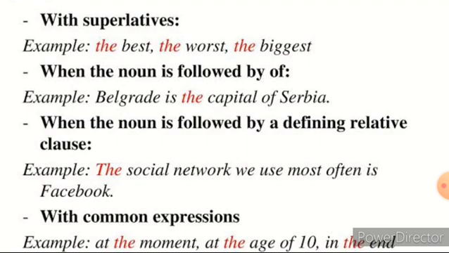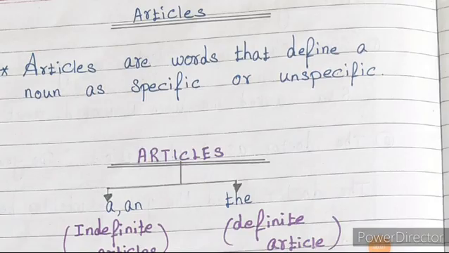For common expressions, we can use the article the. At the moment, for a specific purpose, we can use the article the. It specifies the noun. It is used when the noun referred to has already been mentioned. At the moment, at the age of 10, in the end. Here the article the is the definite article. Children, we have learned what articles are, what the definite and indefinite articles are, and where to use a, an and the.